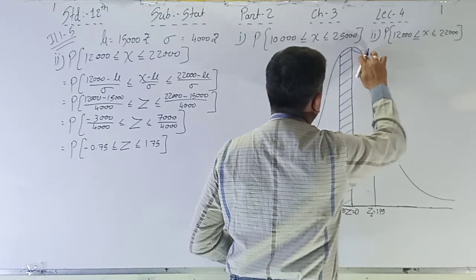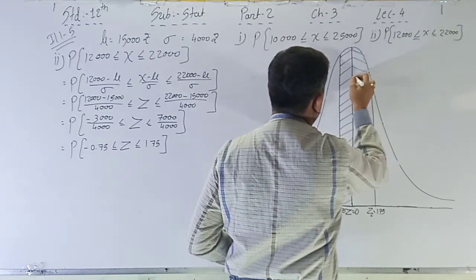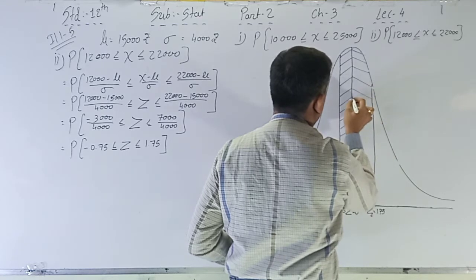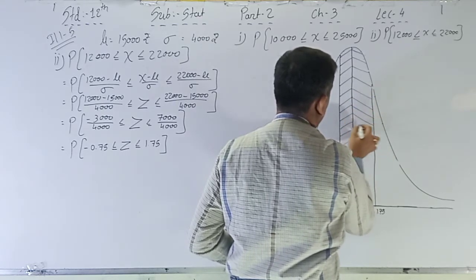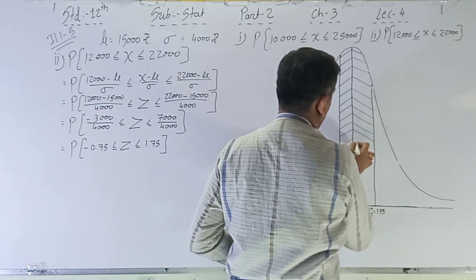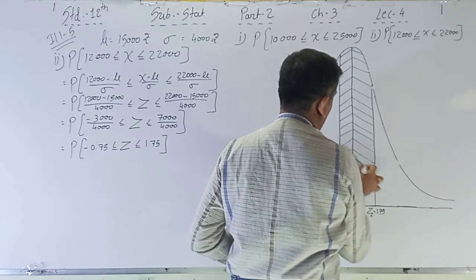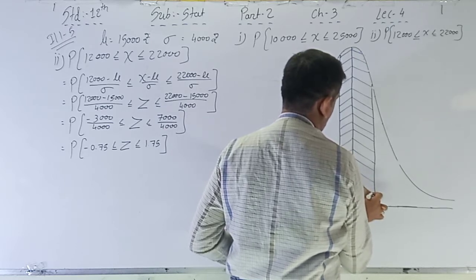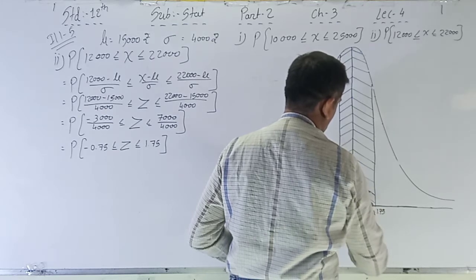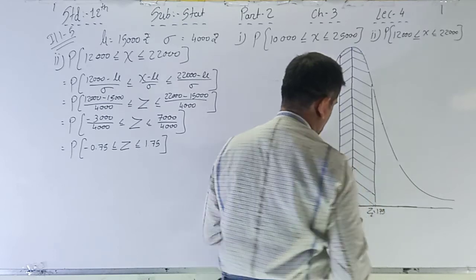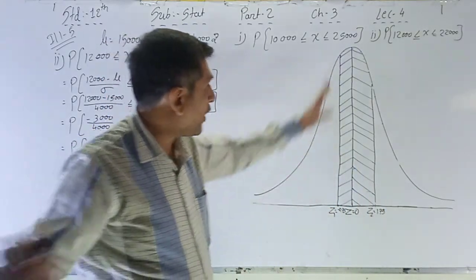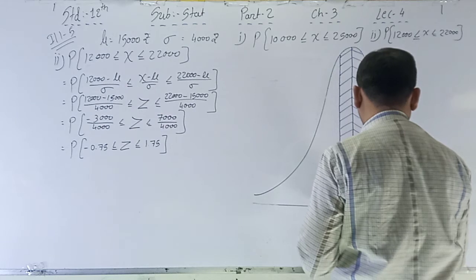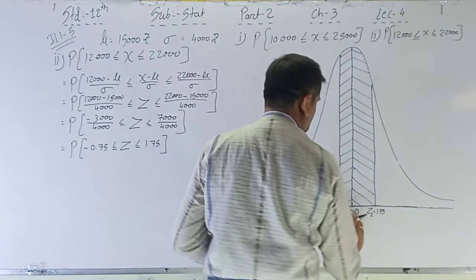and the area between these two also. So we have to find out this area, from these to these and these to these.